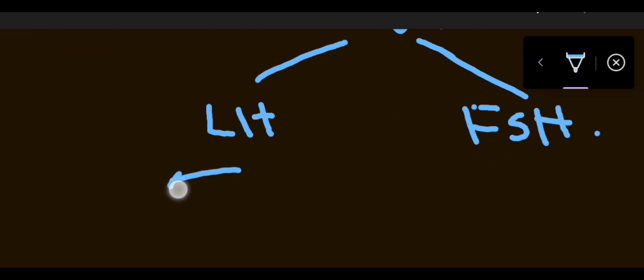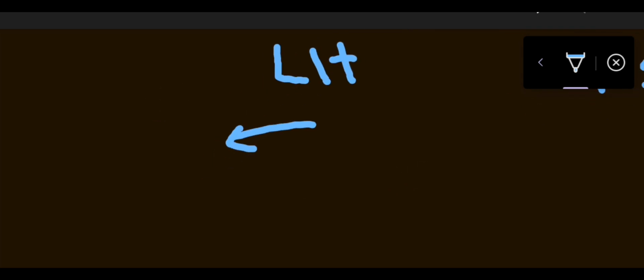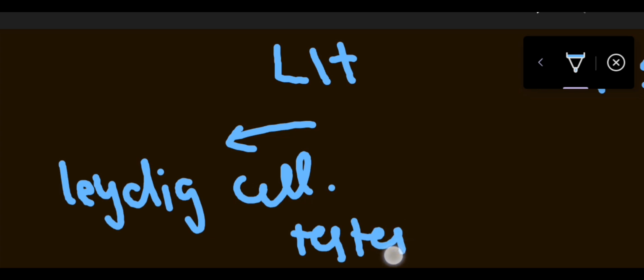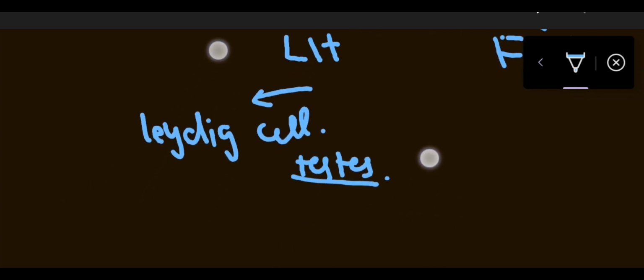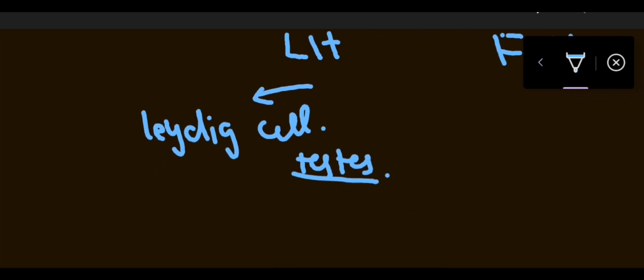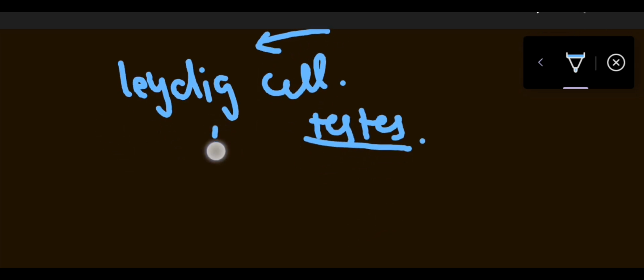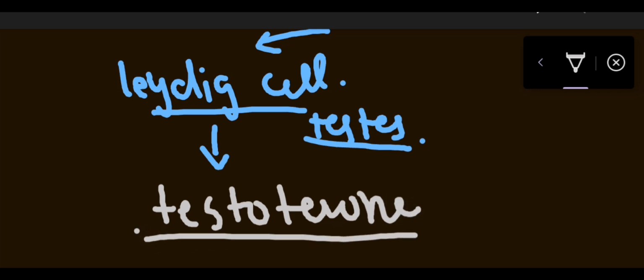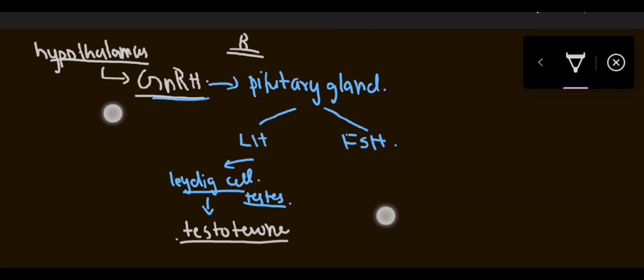Now this LH goes to the Leydig cells. Leydig cells which are present in testes. ठीक है, Leydig cells जो कि कहाँ present होते हैं? Which are present in testes. Now what is the purpose of LH going to the Leydig cells? When the LH goes into the Leydig cells, it will produce testosterone, the male reproductive hormone. Okay.